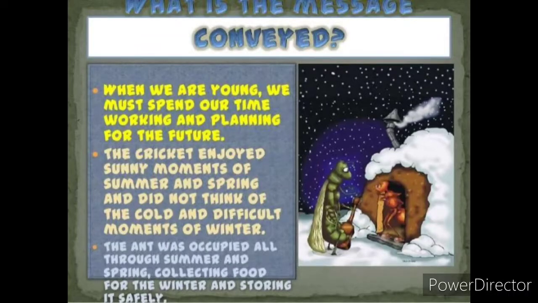The cricket enjoyed the sunny moments of the summer and spring and did not think of the cold and difficult moments of winter. But the ant was occupied all through the summer and spring collecting food for the winter and storing it for the future. So this was the story and the message conveyed by the author.